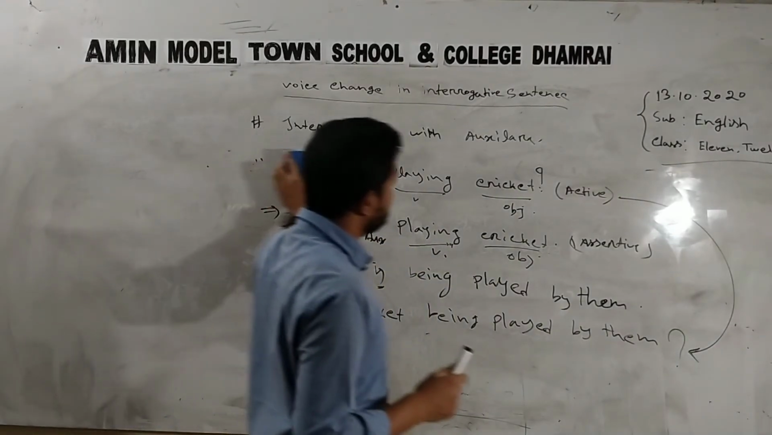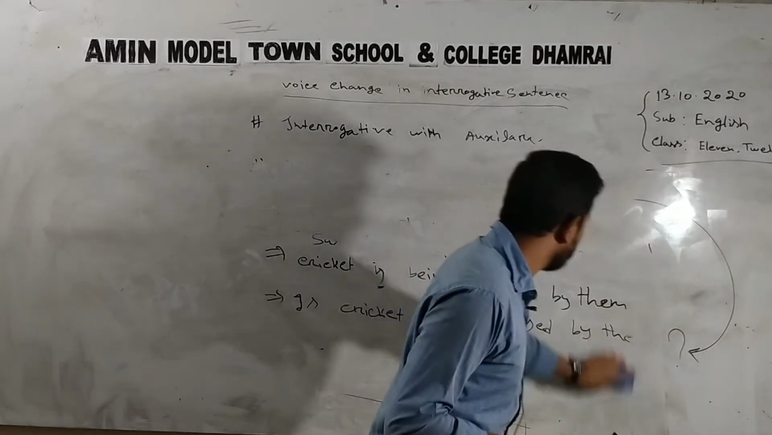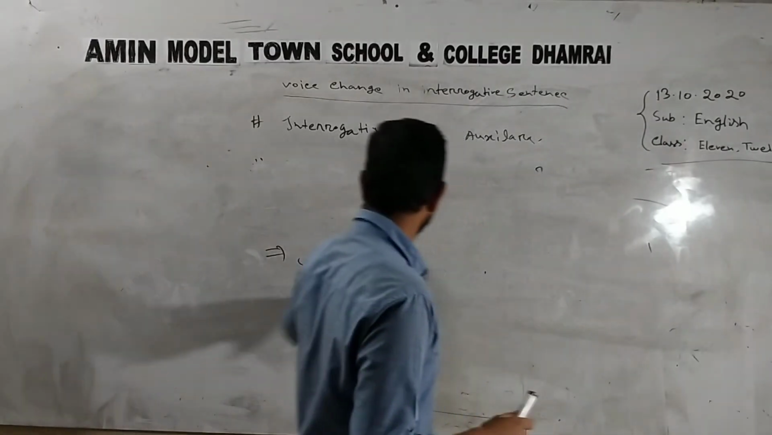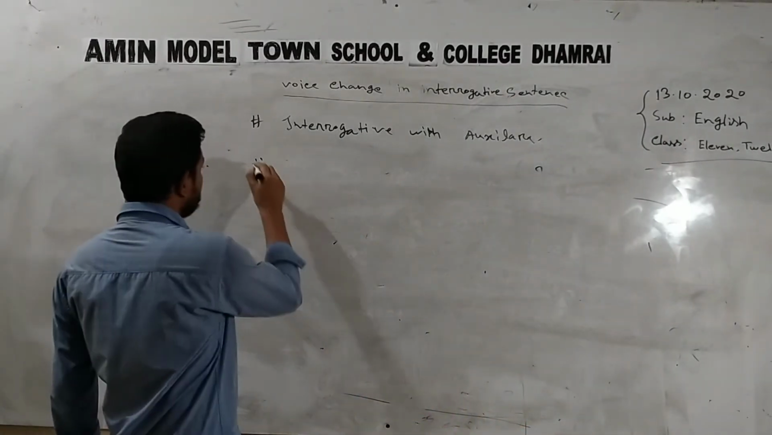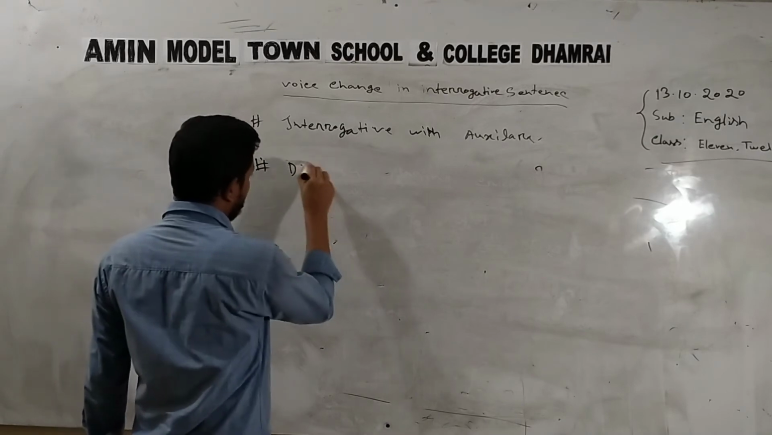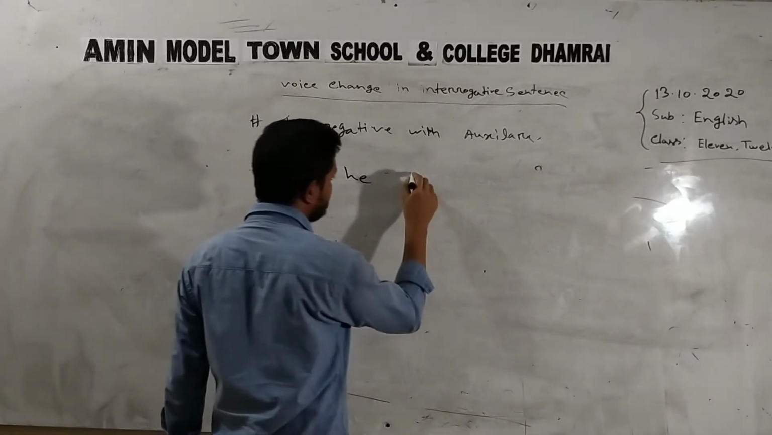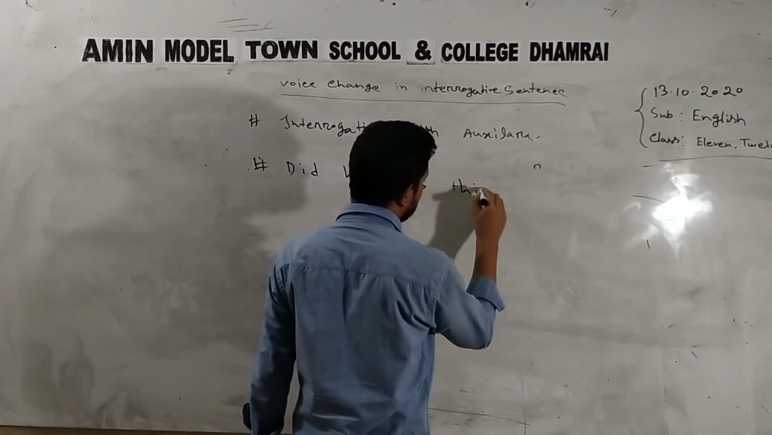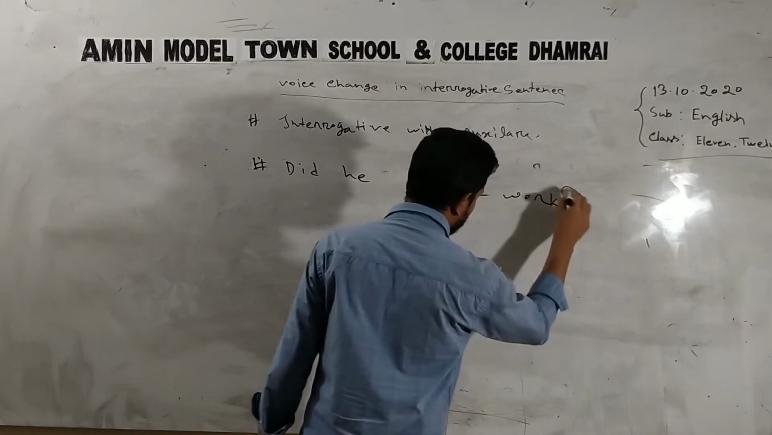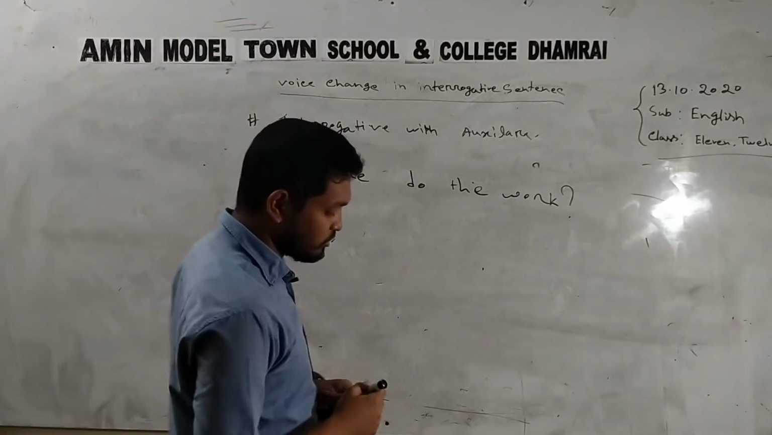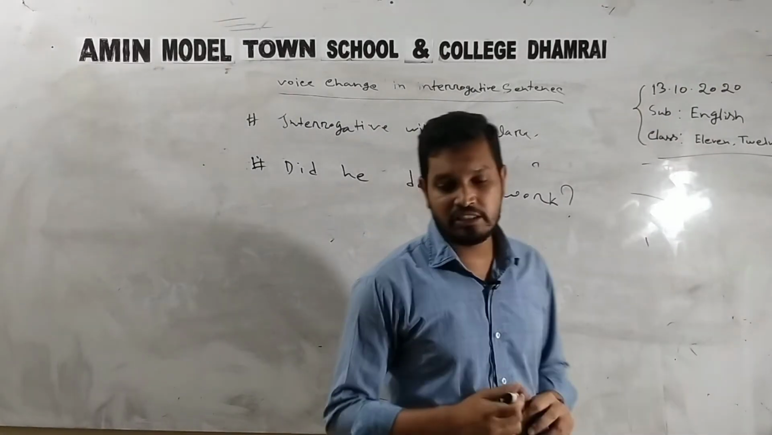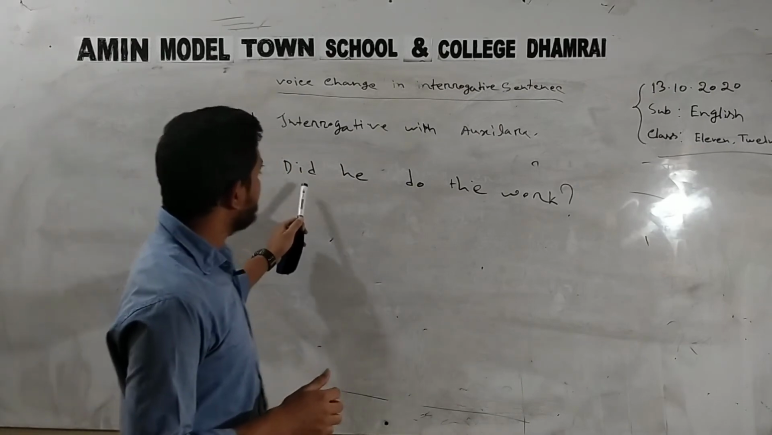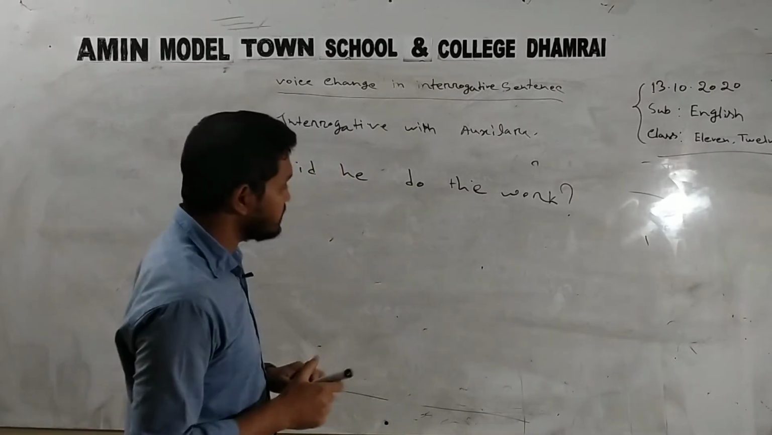Okay, let's make another interrogative sentence, this time without an auxiliary verb. Did he do the work? This is another question and it is without an auxiliary verb. As we know, if there is no auxiliary, we can use do, did, does. So the sentence starts with did. Did he do the work?